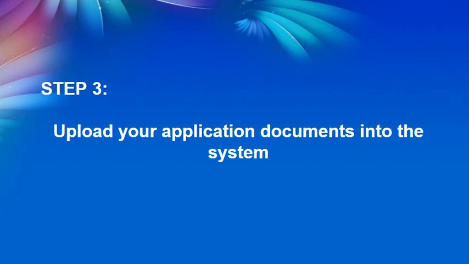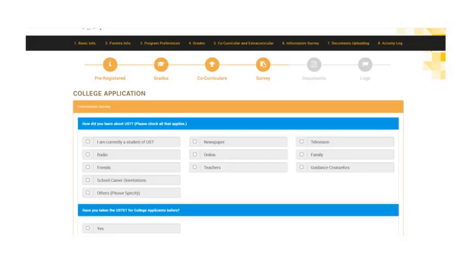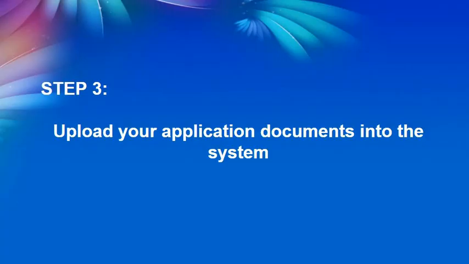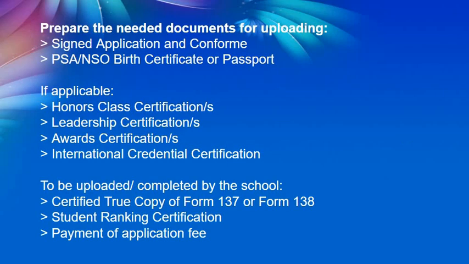Okay, so you have to upload your application documents into the system when we go to the documents uploading, after you're done with the information survey. These are the documents that you have to upload. You need your signed application and conforme. Remember, I showed you a while ago where you can upload that. Later on, you'll see that again. And then your birth certificate, your honor certifications, and all the other certifications.